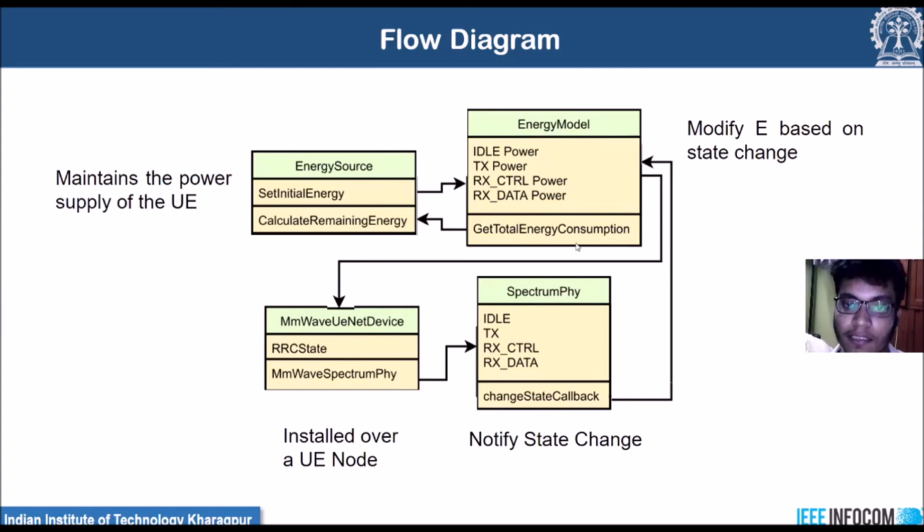So here the energy consumption is calculated, and the energy model forwards this energy consumption value to our energy source, and based on that the energy source calculates the remaining energy. Thus it maintains the power supply of the user equipment.